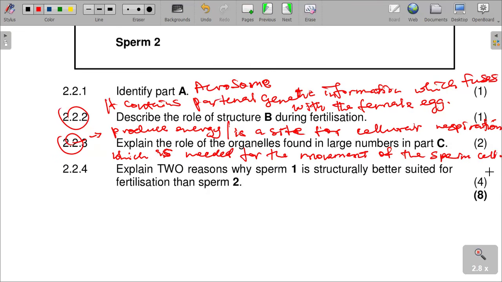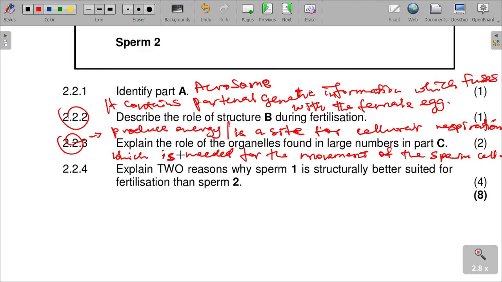So it produces energy, or it is a site for cellular respiration, which is needed for the movement of the sperm cell. That is quite a good answer that you can give with regard to what is being asked here.